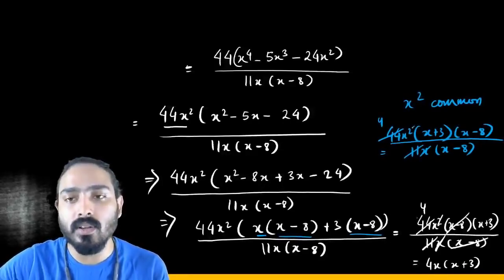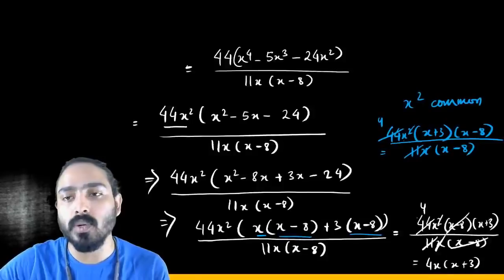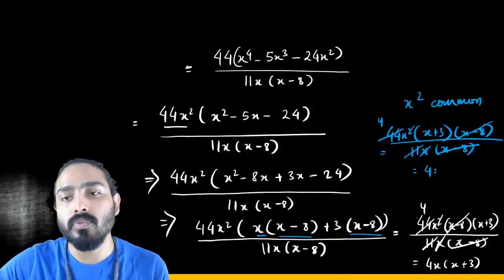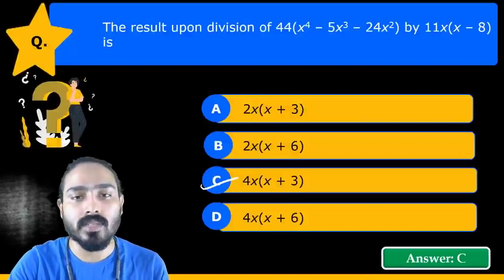So now 11 into 4 is 44. This x will cancel one power of it, so it will remain x only. X minus 8 will cancel x minus 8. So this will become 4x into x plus 3. So that is our answer, C.